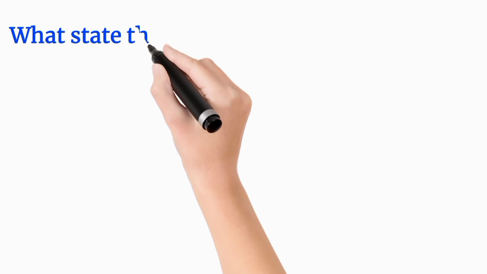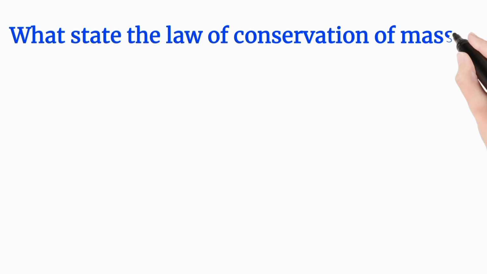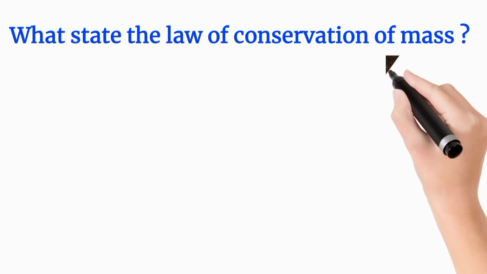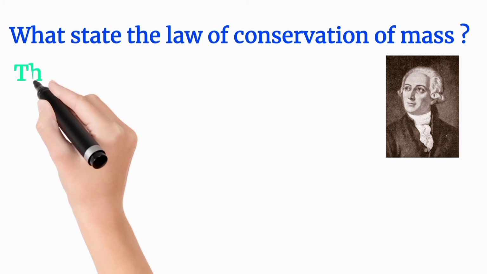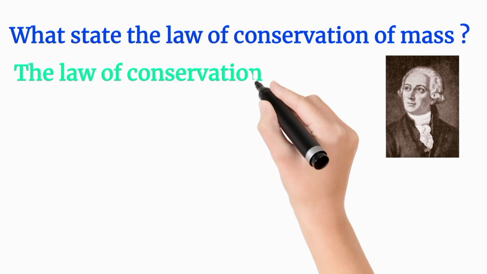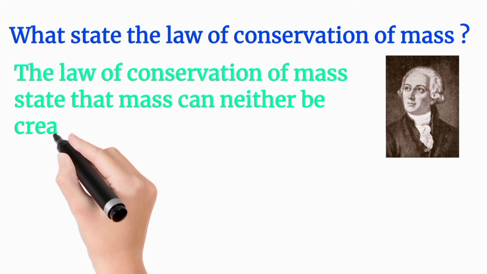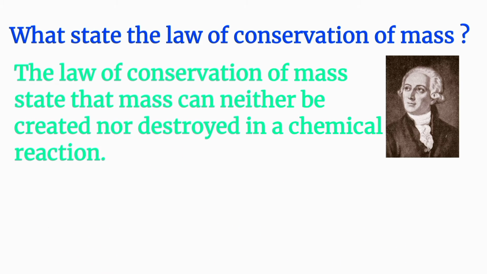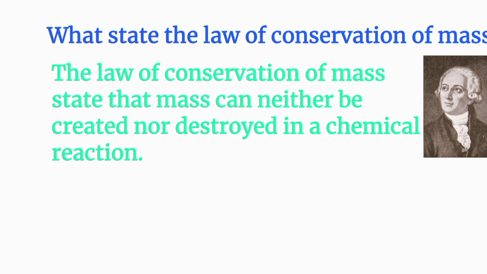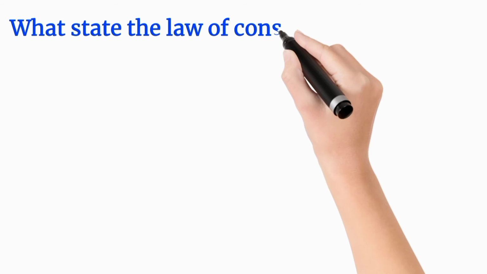Come to the next question: what is the law of conservation of mass? You know this law was given by Antoine Lavoisier. You studied it in class 9. Firstly, I will read out the answer. The law of conservation of mass states that mass can neither be created nor destroyed in a chemical reaction. Easy. You studied it in class 9. Okay, come to the next question: what does the law of conservation of mass state in a chemical reaction?